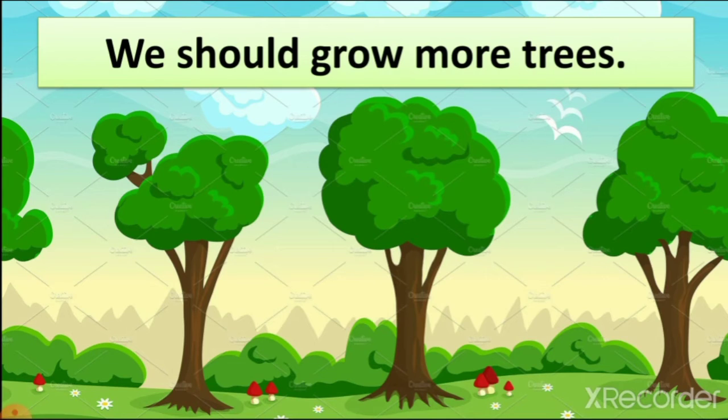Trees. So we should grow more trees. Now it means when you are going in a garden, you can feel that fresh air. Why? Because of trees. But when you are at home, or near the factories, you cannot feel fresh air. Why? Because there are no trees.